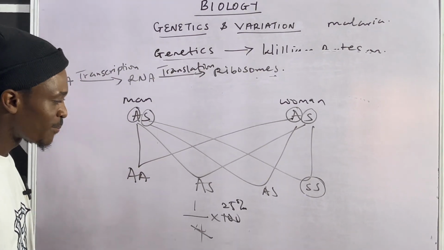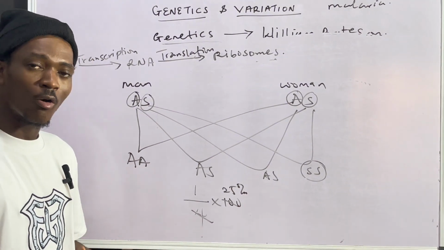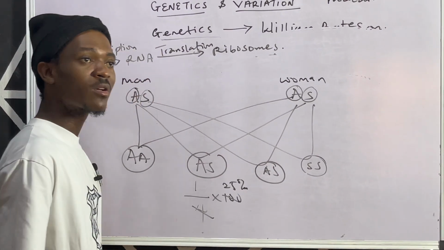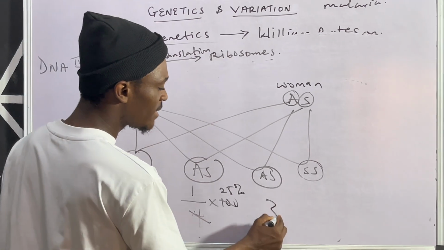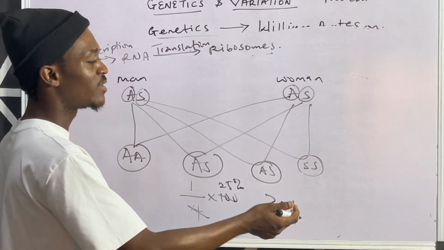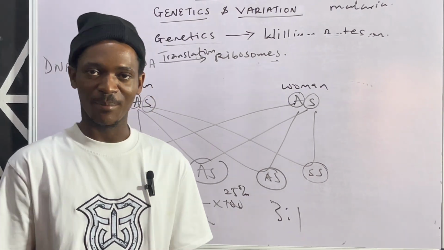Then in this case, which one do you think will be phenotypically okay or normal? It is actually these 3. So the phenotype for the ones that will be okay or normal is 3:1, because these ones will not be really having issues. It's only this one that will be having issues. So that's how it works for phenotype as well.